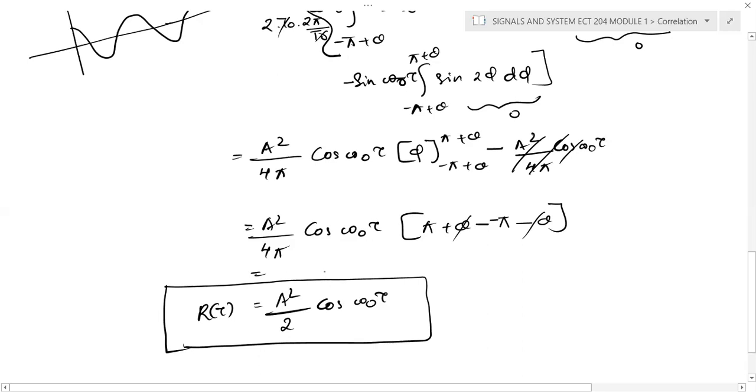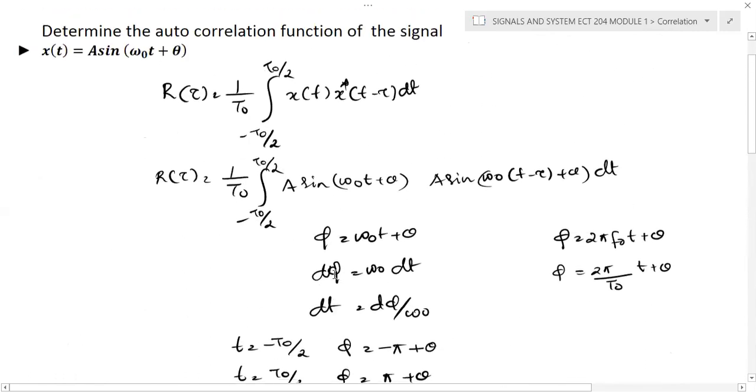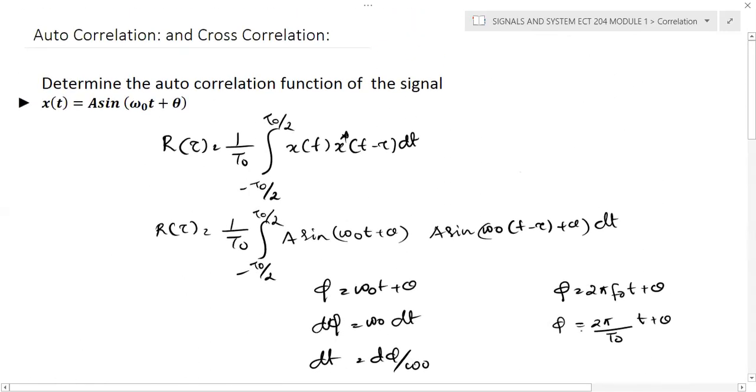Now we'll discuss another problem. In this case, I just substituted phi is equal to omega 0 t plus theta. It's not compulsory. You can directly approach the problem, but the only thing is that the expression will be lengthy. Instead of substituting phi, you can directly perform this operation with respect to t itself, and at that time the equation will be lengthy. There will be 2-3 terms. That's all.